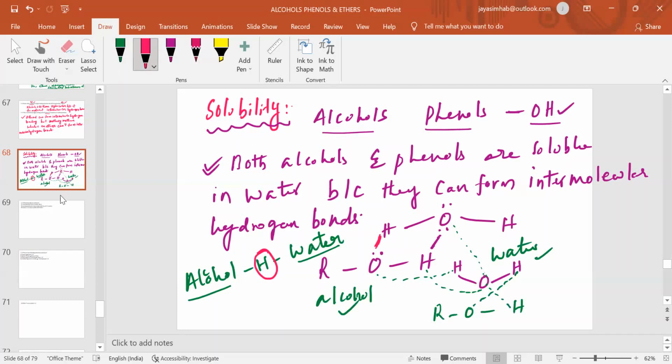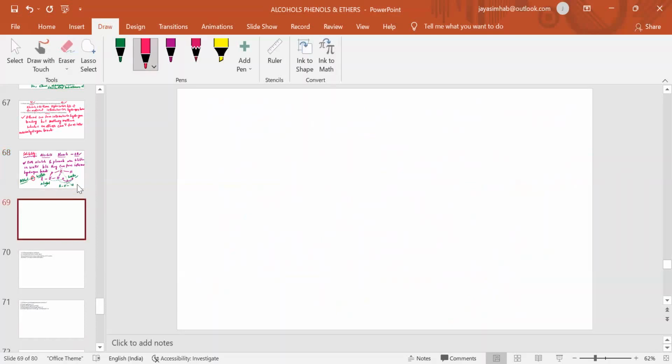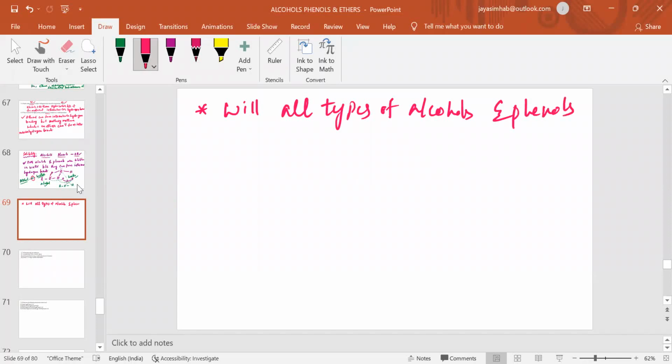So one more point is interesting. Will all types of alcohols and phenols be soluble in water? No. Important point.